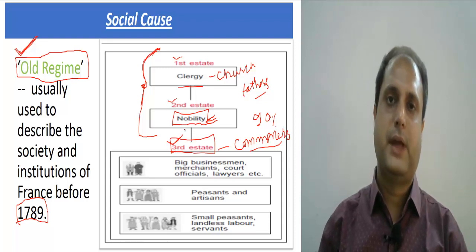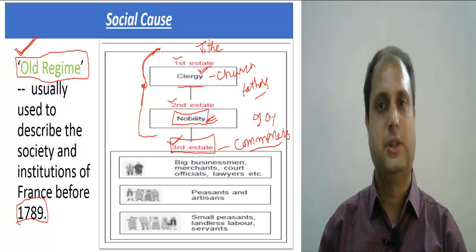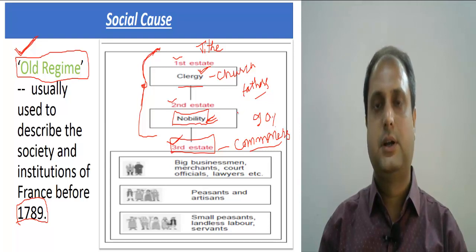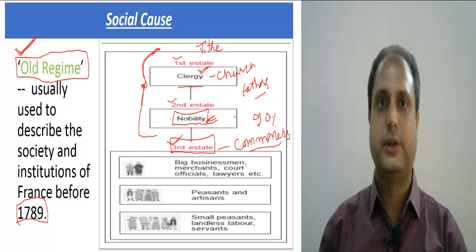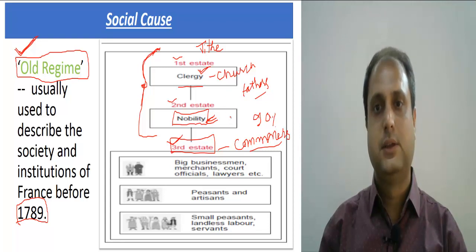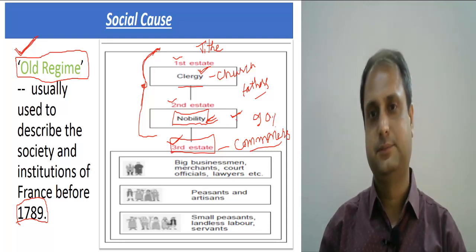And different types of taxes were there, like the tithe. Tithe was directly collected by the clergy, these church fathers. Tally, the taxes on essential commodities, taxes on salt, all these were collected by the king and the nobility class. The nobility class were not going to pay any tax. The other taxes were collected by the king.